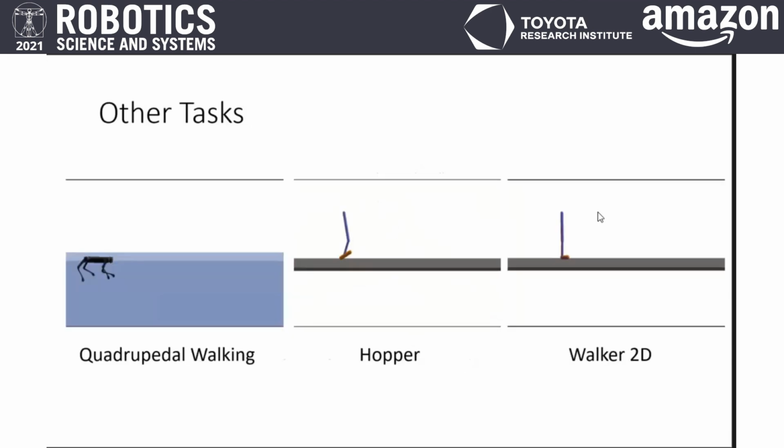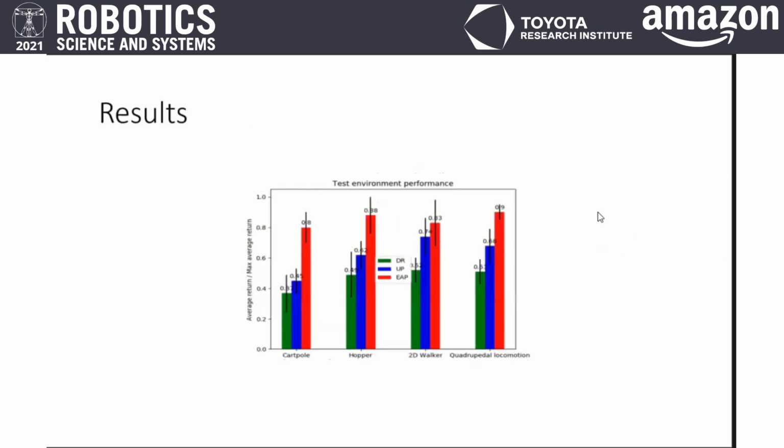We also test our algorithm on different tasks: quadrupedal walking, hopper, and walker 2D. We see that our error-aware policy beats the baselines in all the tasks.